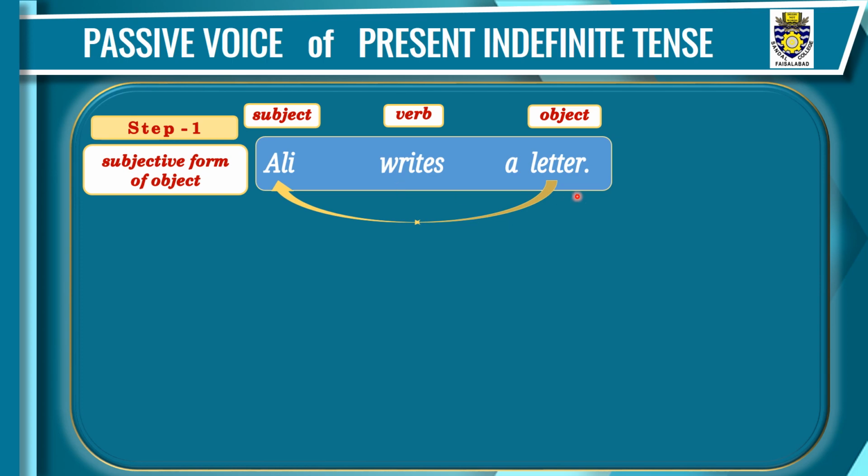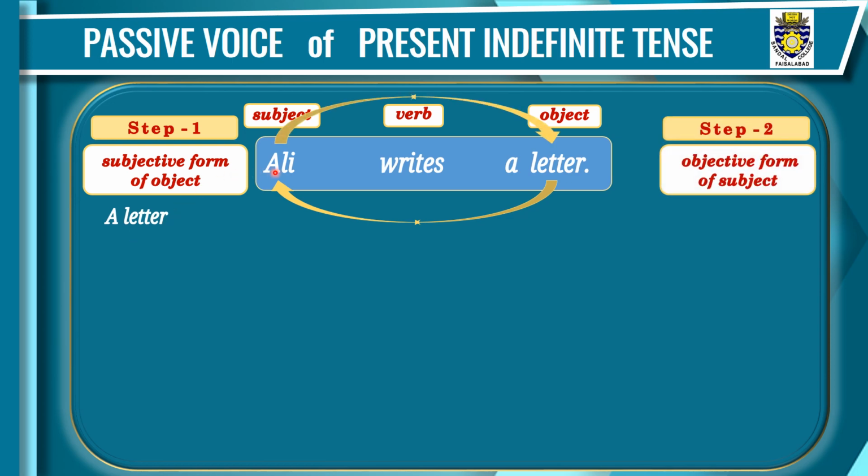Step 1. Object, a letter, takes the place of subject, Ali. So the object will be written in the beginning of the sentence, and we'll write the subjective form of this object. A letter is a noun, so it will remain the same. It will not change its form. Step 2.